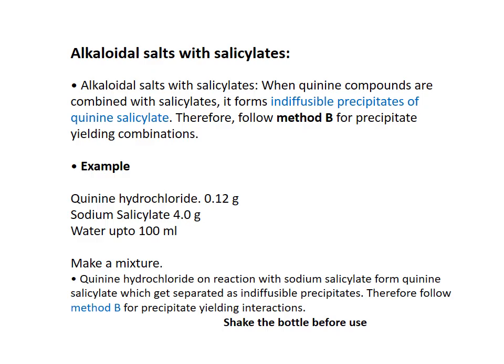If in this prescription no other excipients are there, then we can add the full amount of mixture A into the mortar, then add the remaining part of the vehicle, triturate well to form a homogeneous solution, then make up the volume with the remaining part of the vehicle, transfer to container, label and dispense.